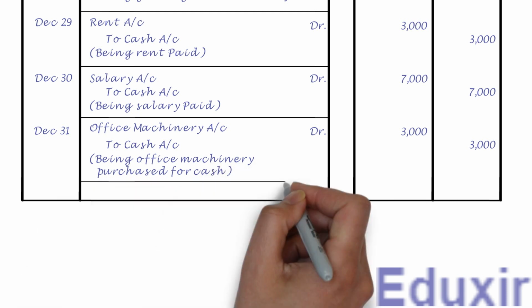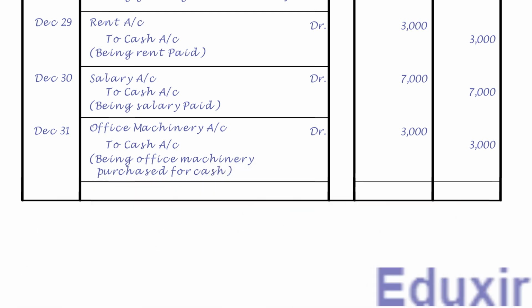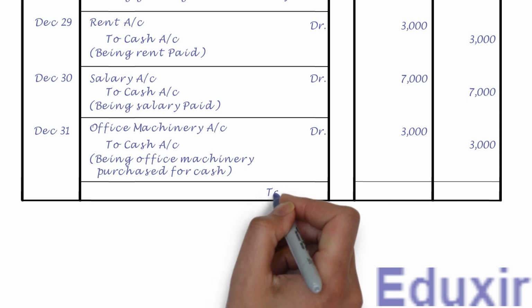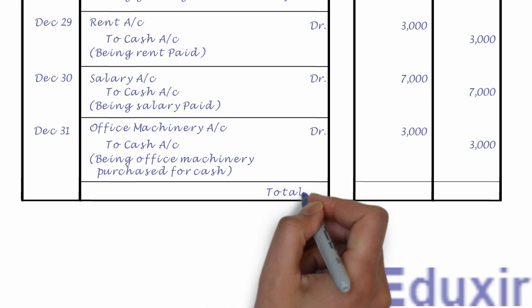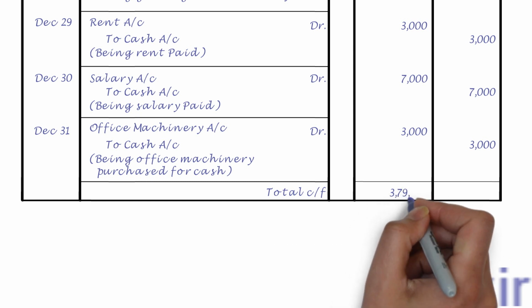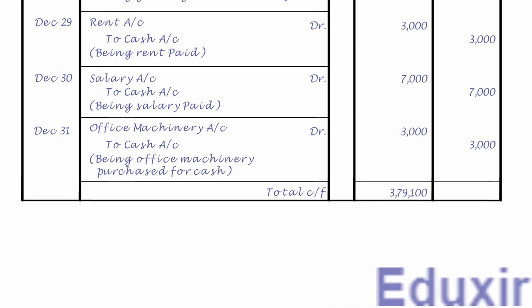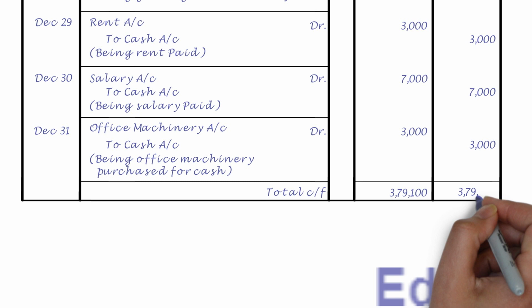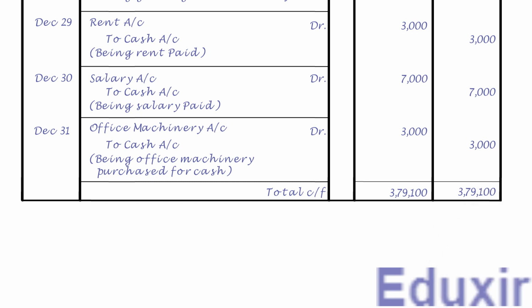Let us now draw a line to mark the completion of journalizing of this transaction. That completes the journalizing of this transaction. In fact, all the transactions. The total of all the accounts in the debit amounts column is 3,79,100 rupees. Similarly, the total of all the accounts in the credit amounts column is 3,79,100 rupees. Before we proceed with the actual posting, let us recap the details of how posting is done by